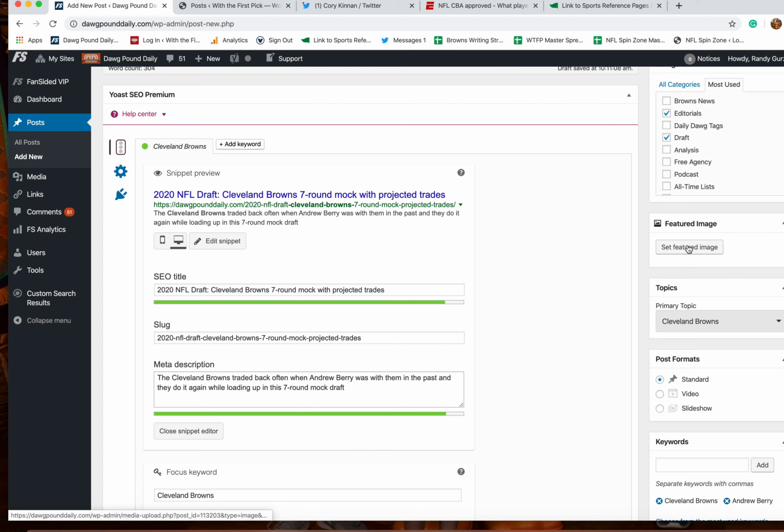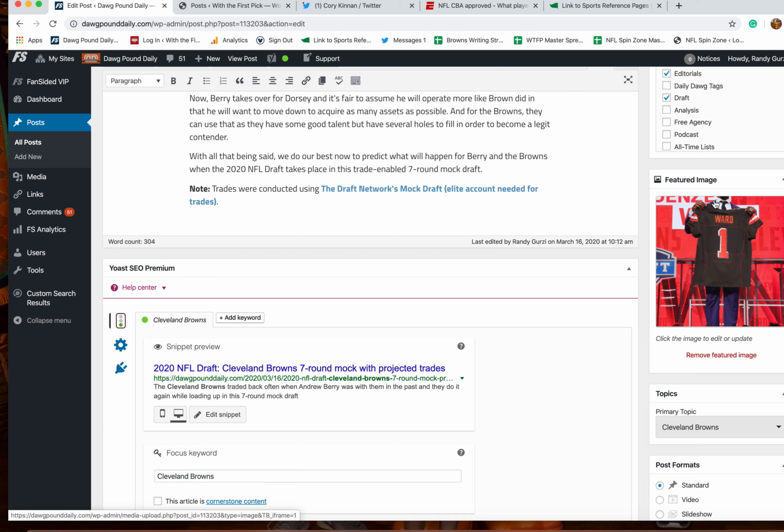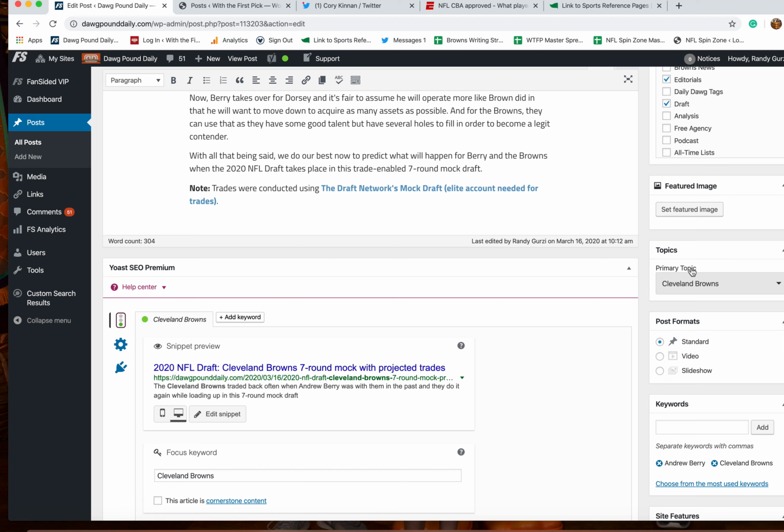And you can see it doesn't cover the whole screen. And then that's what it's going to look like on the actual preview on the page. You cut off Denzel Ward's head. So we're going to remove it.